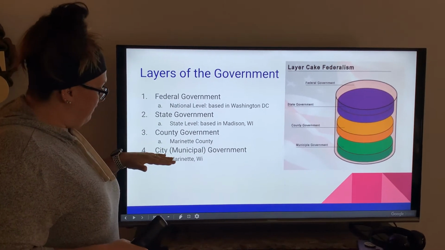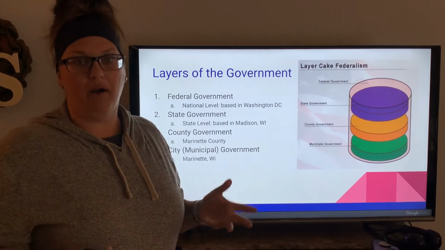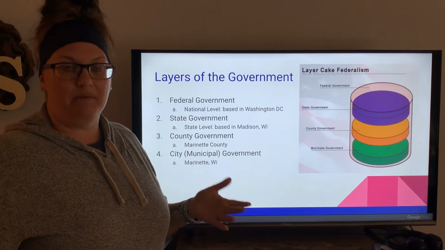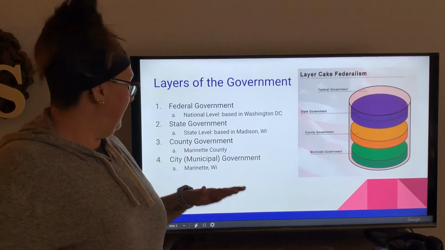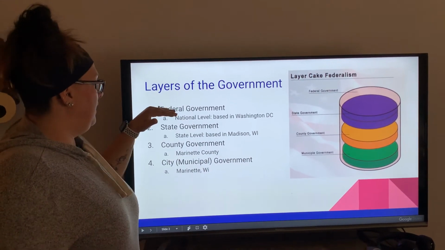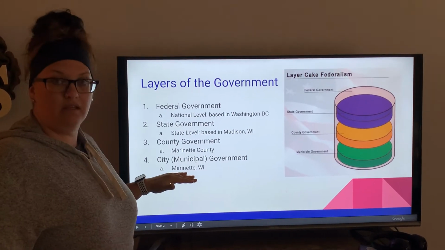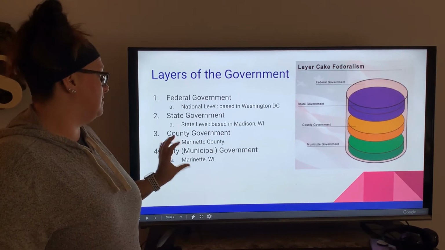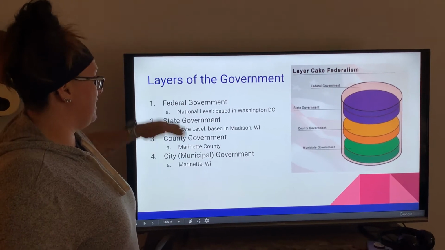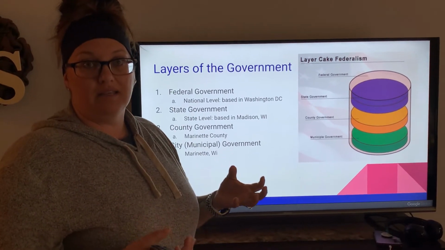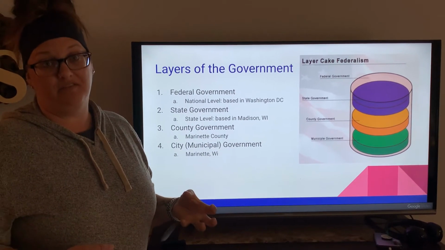Now, if they have a law at the city level, for example, let's say Marinette City Park closes at 9 p.m. That means no people should be in the park after 9 p.m. If that is a city ordinance, it's not going to be executed at the federal level because it's only going to be executed at the city level. So cities can't make laws that everyone above them has to follow unless those higher layers also include those laws in their level. So city laws are for people in the city to follow.